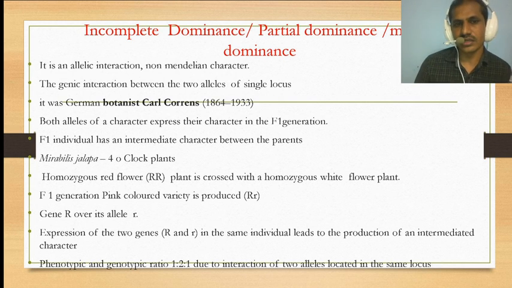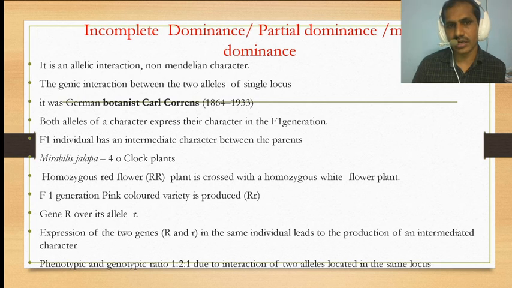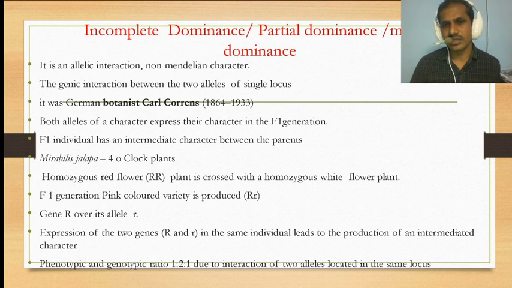This theory was proposed by Karl Correns, 1864 to 1933. He discovered it in the Mirabilis jalapa plant, which is also called the four-o'clock plant. What is incomplete dominance? Both alleles express their character in the F1 generation.